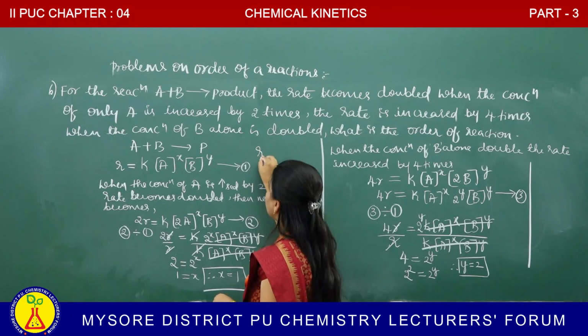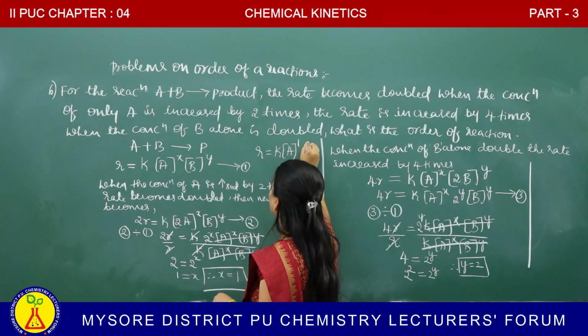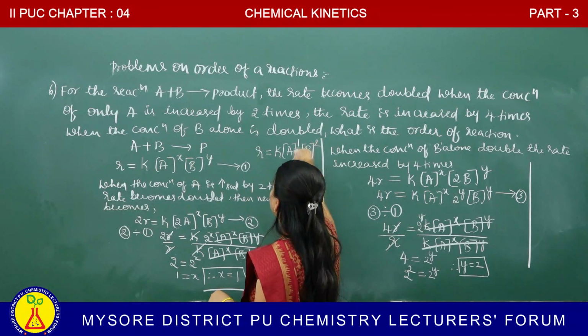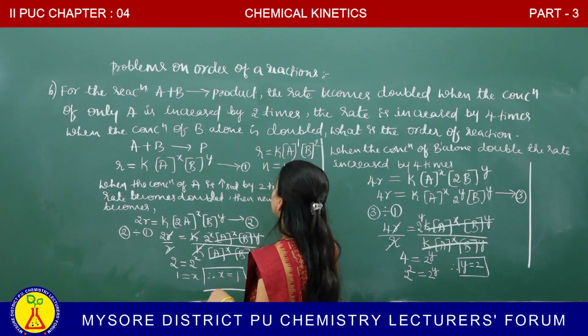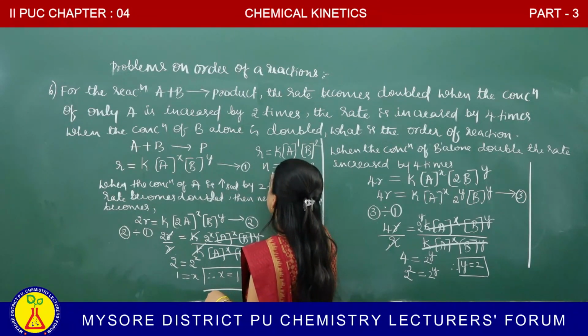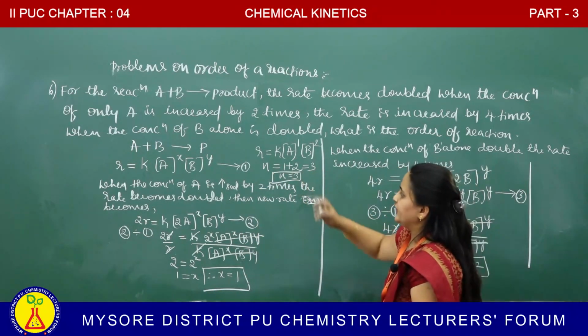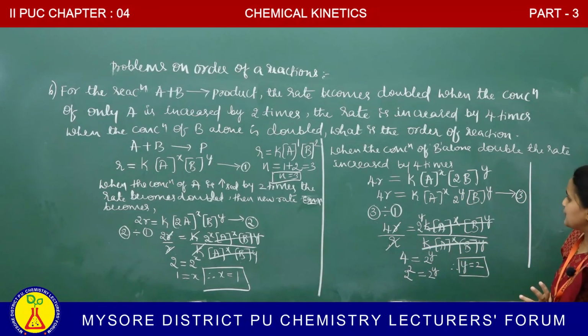R is equal to K molar concentration of A. X is how much? 1. B, Y is how much? 2. Therefore, sum of these exponents we get the order. N is equal to 1 plus 2. Totally order is 3. Therefore, order is how much? N is equal to 3. This is the order.